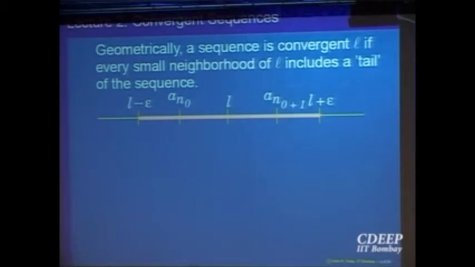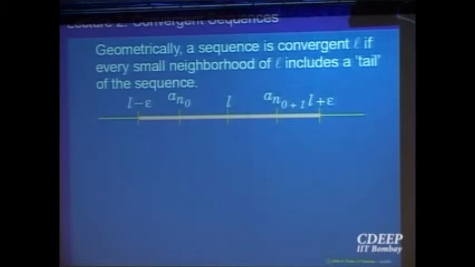See, a sequence is an ordered collection of numbers, A1, A2, A3 and so on. You are saying from some stage onwards something is happening. So that stage onwards, if you look at the sequence, you can call that part a tail of the sequence. Just for our understanding, given the sequence, if you cut off the first few terms, the remaining part you can call a tail of the sequence.